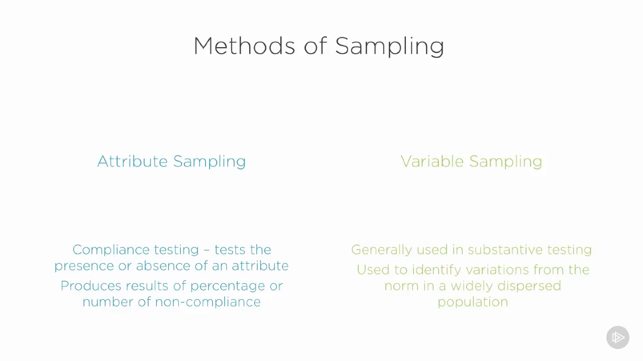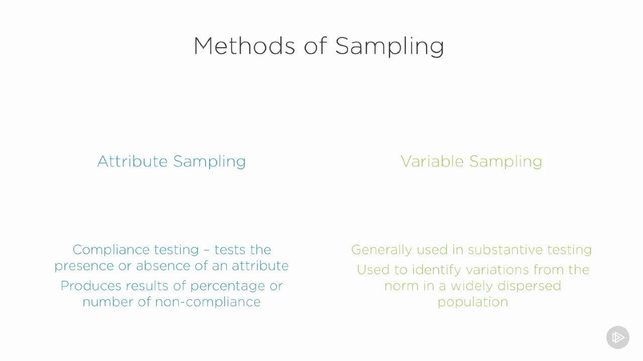And that could indicate that maybe 1 out of those 10 was not properly approved. I could then extrapolate that to say that 10% of all those transactions of the entire population has not had the proper approval or the proper attribute. That would produce a percentage or a number of the items that are not compliant with that rule or control.